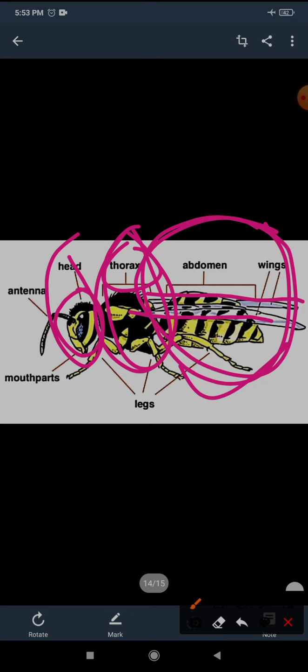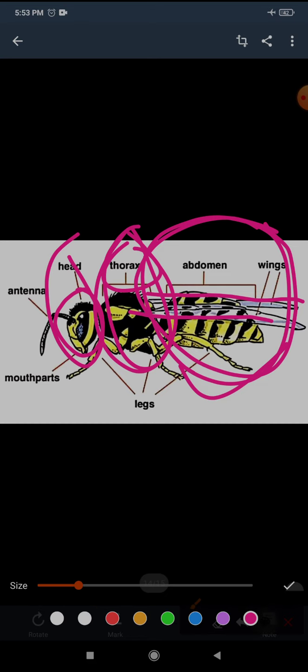See the first picture. The abdomen is quite larger than the head and thorax. Agreed or not? Okay, so the abdomen is larger. Now see the next picture.